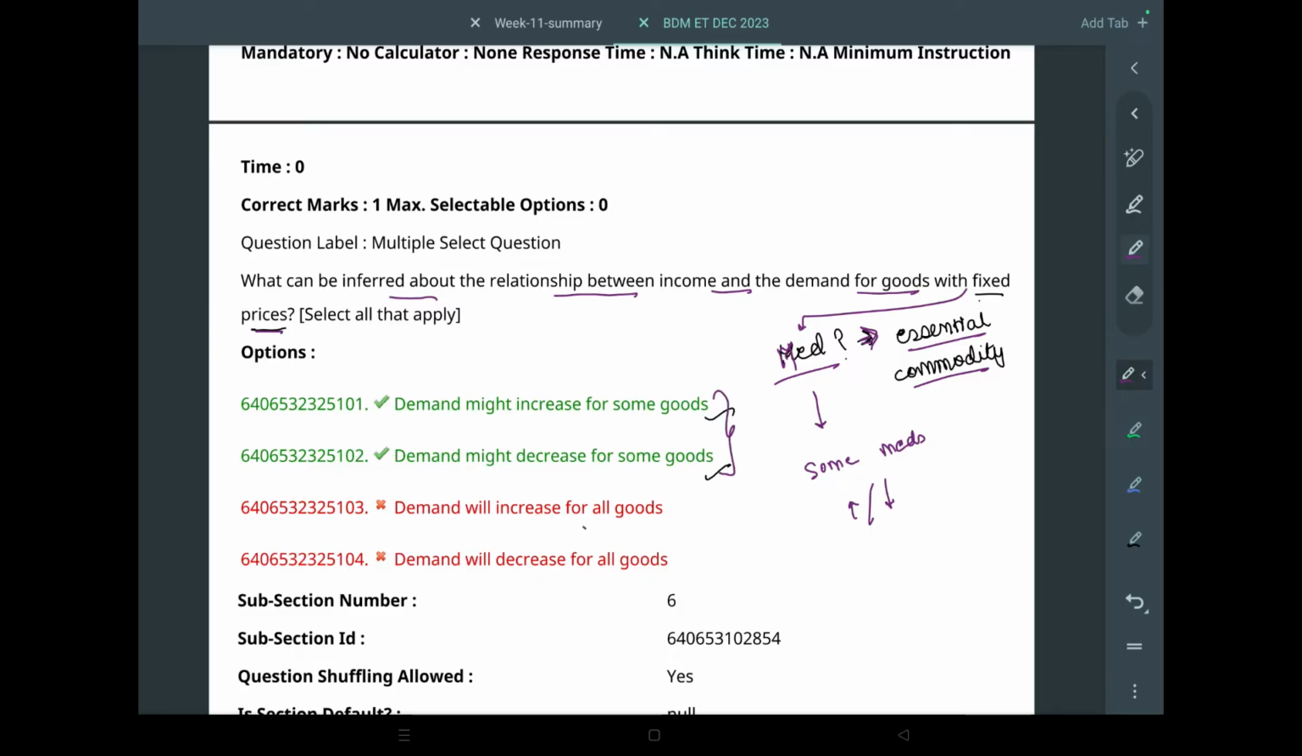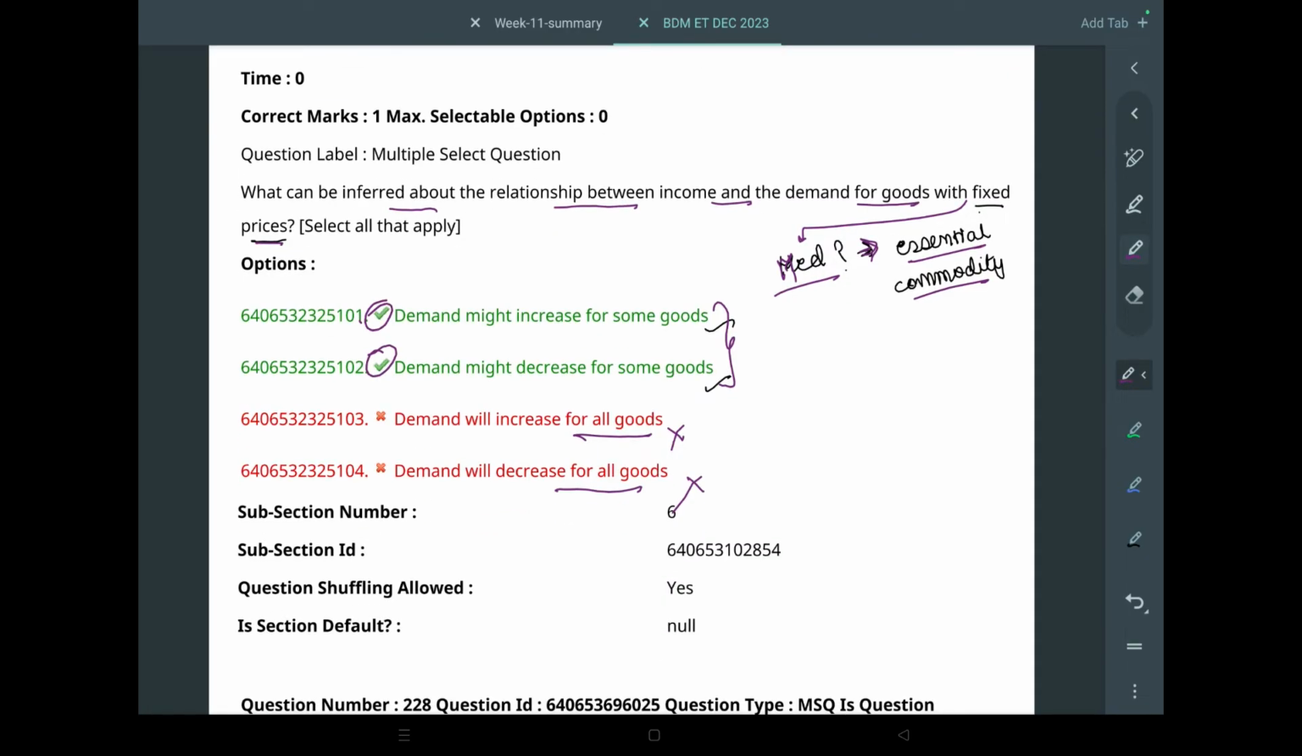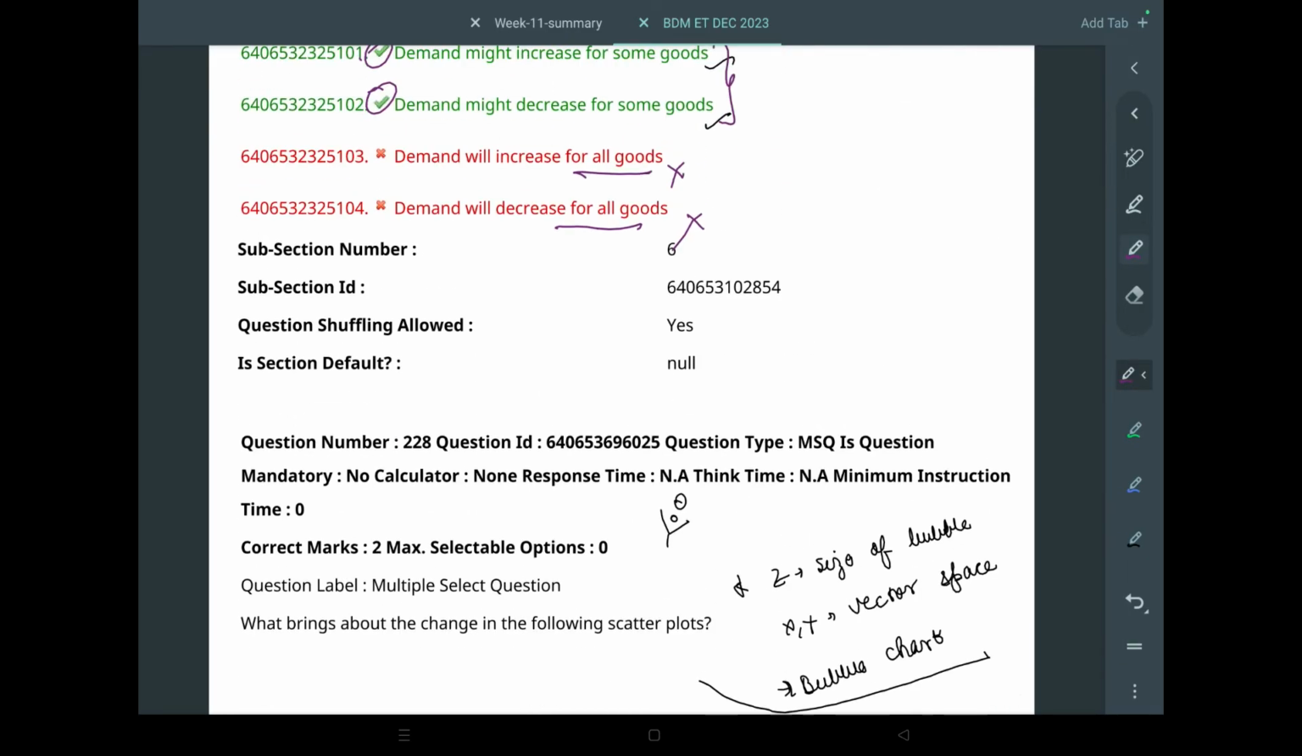Increase for all goods, we can't say 100% positively; decrease for all goods, we can't say 100% positively. There might be some goods which are more in demand, and there will be some which are low in demand. So these two options will be correct, because it can be anything.